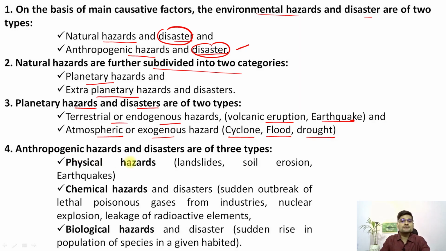And also anthropogenic hazards and disasters are of three types: physical hazards, chemical hazards, and biological hazards. So in physical hazards, what do we see? Landslides because of construction activity, because of deforestation, soil erosion, right? Then because of siltation, dam creation, or nuclear power creation. So earthquakes also happen. Then chemical hazards: sudden outbreak of poisonous gases, radioactive elements. Then biological hazards: sudden rise in population of species in a given habitat, eutrophication. So many things that we see, right? So these are various kinds of hazards and the various kinds of classification based on causative factors.